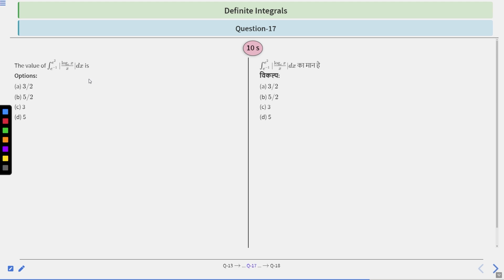So before e, log ex upon x will be negative, and after e, this will be positive. According to that, you can break the interval: from 1 by e to e, this log ex upon x will be negative, and from e to e square, this log ex upon x will be positive. In this way you can break the modulus function. So you have 10 seconds to solve or think about this question. After 10 seconds we will discuss the solution.